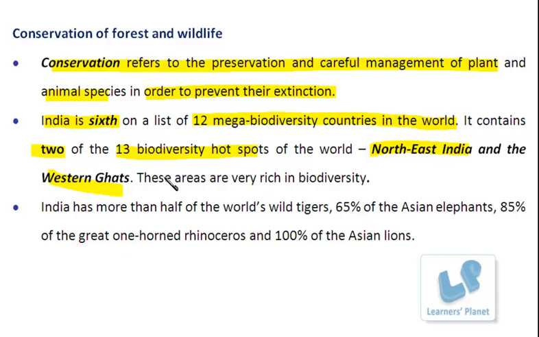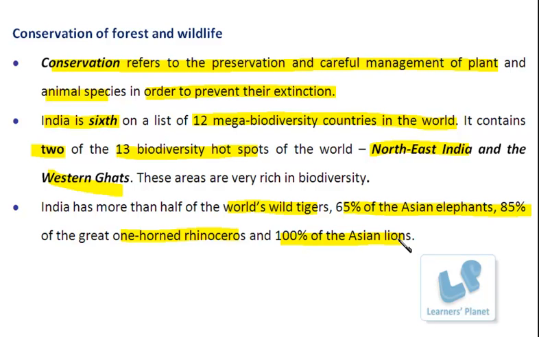But due to modernization, these hotspots are getting diminished. Our country, India, has more than half of the world's wild tigers, 65% of Asian elephants, 85% of one-horned rhinoceros, and 100% of Asian lions. But the numbers are getting depleted now.